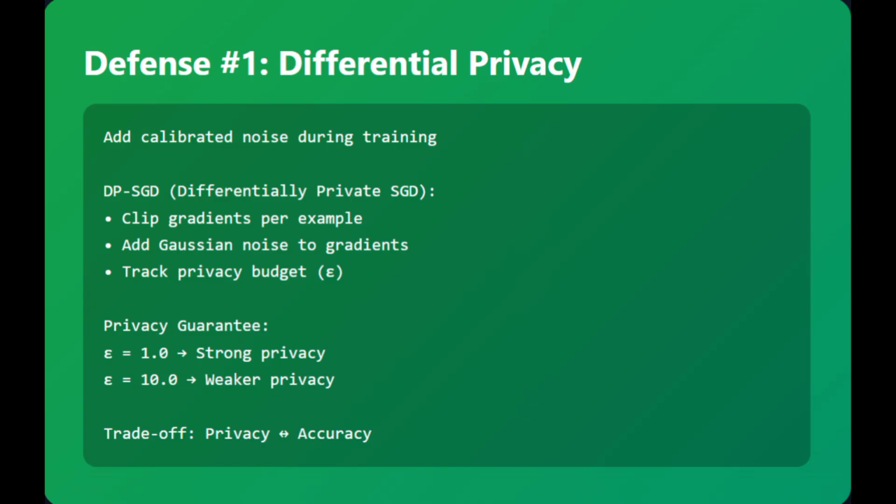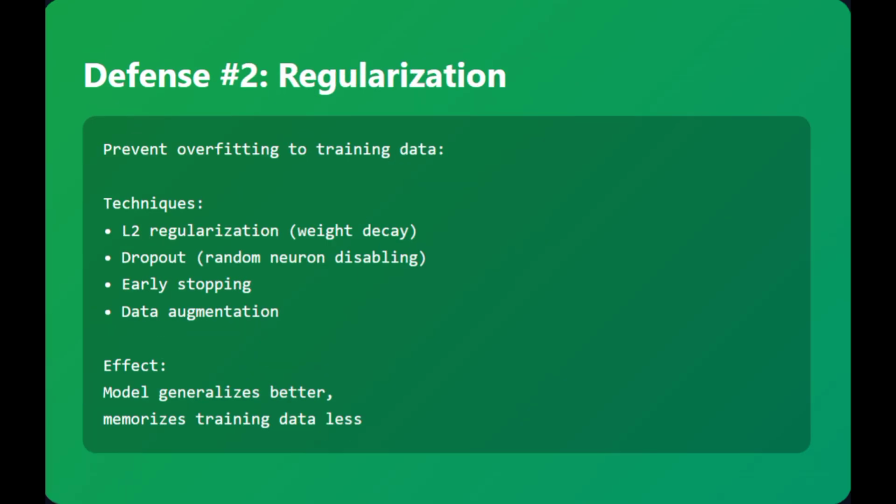Moving on to the next defense, called regularization. This doesn't give any formal privacy guarantee, but it's practical and effective. The idea of regularization is very simple: preventing overfitting. If we look at the results before the defense, we have seen the overfitting is more than